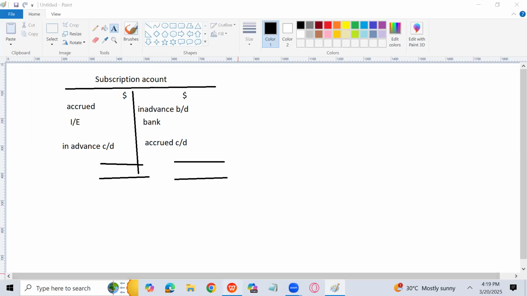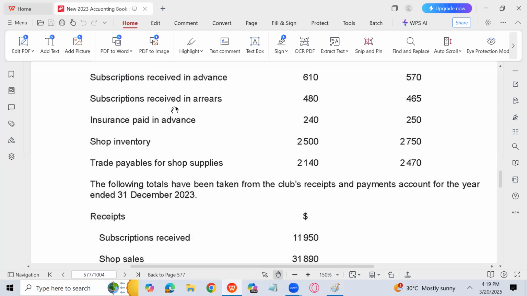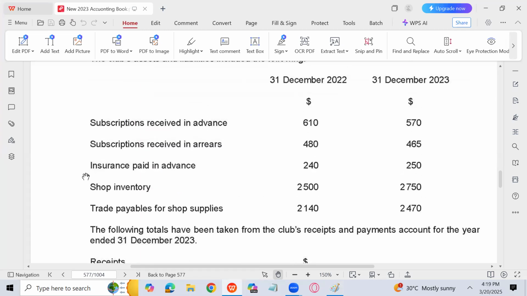So let's see. Accrued brought down: this is the subscription received in arrears, 480 at the start and 465 at the end. It happens many times, so pay attention. Many times the question has written 2023 here and 2022 there. Please don't make that mistake. So keep an eye on that. 22 is the start and 23 is the end.